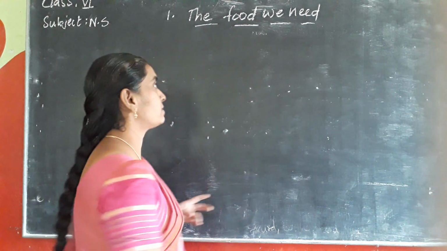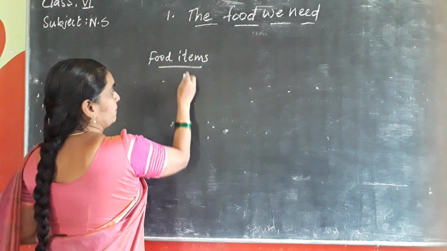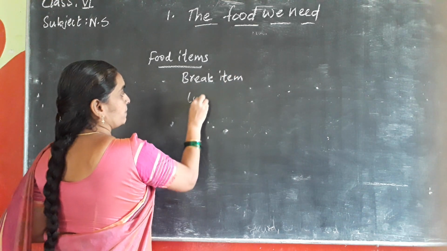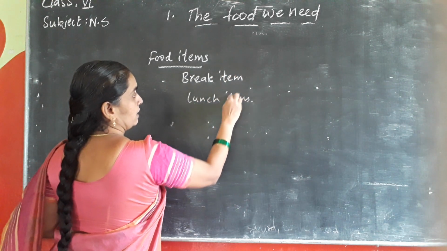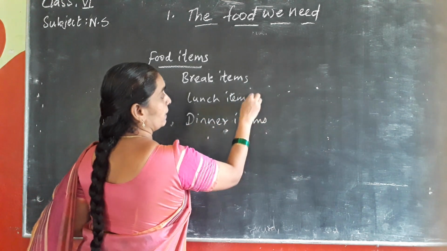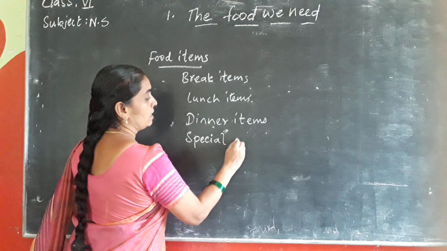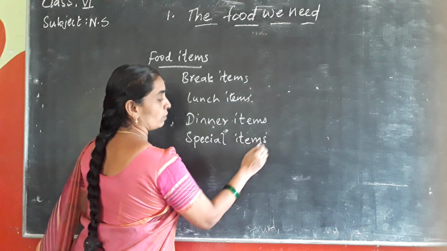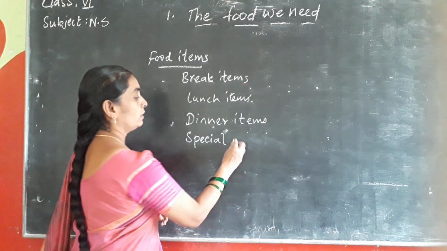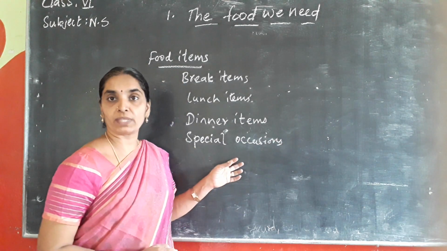Okay, children. Now we'll see the different food items first. What are the different food items, children? Items, we divide them as breakfast items, lunch items, dinner items, and also some items are being planned to prepare for special occasions, isn't it? Birthdays, parties, etc. So on the festive occasions also, special occasion items. You prepare often on special occasions some of the items.